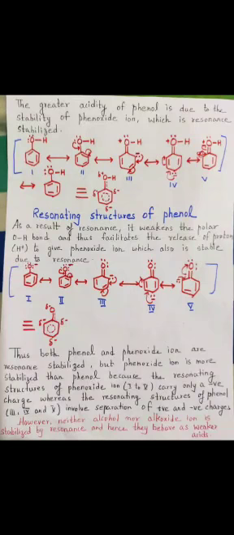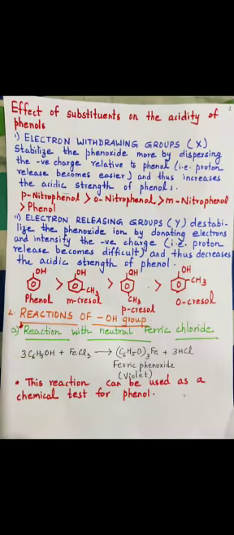So phenol always has a tendency to give the more stable phenoxide ion by releasing proton, which explains the strong acidic nature of phenol. In case of alcohol, neither alcohol nor alkoxide ion is resonance stabilized, and hence it acts as a weaker acid.